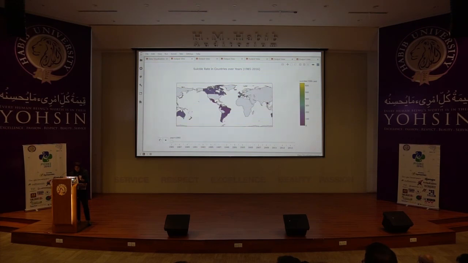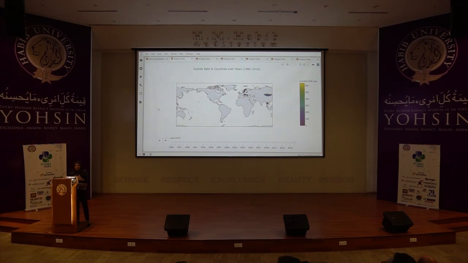And if I want to see the overall trend, then you can see how this pattern is changing, right? Some countries were added to this plot. That means they didn't have any suicide rates before, but now they do. And some of them disappeared. That means they were successful in eradicating suicides from their country, right? And at the end of 2016, you can see that there are very few areas which have suicide left, right? If you compare it with 1985, then this is a lot less.